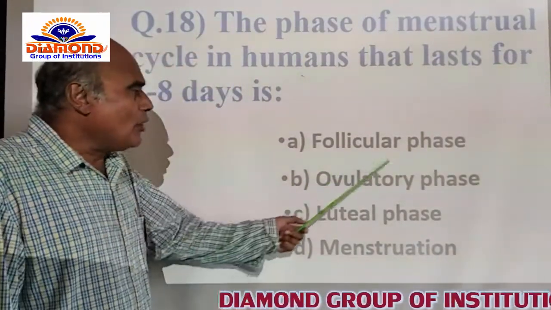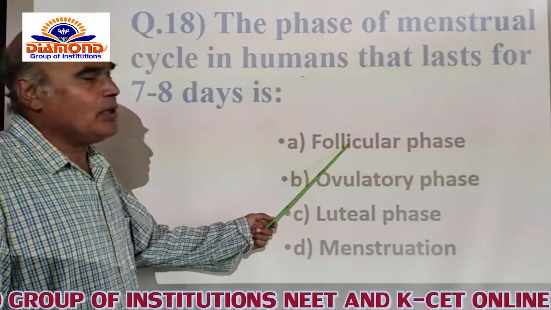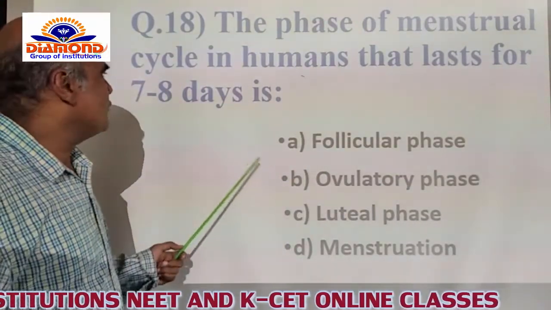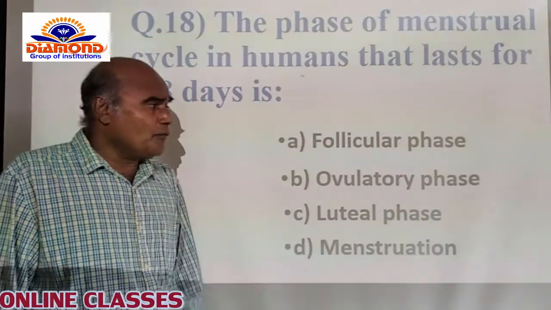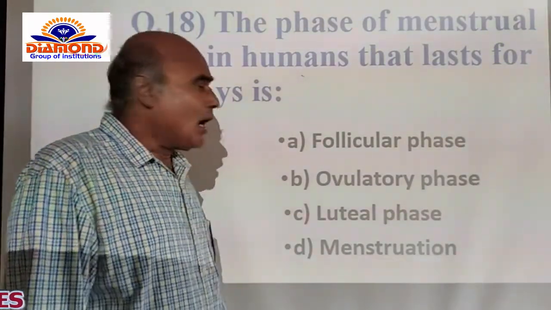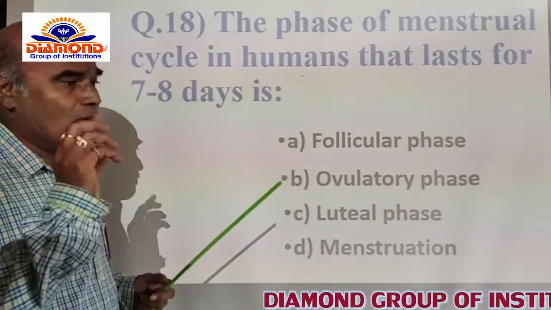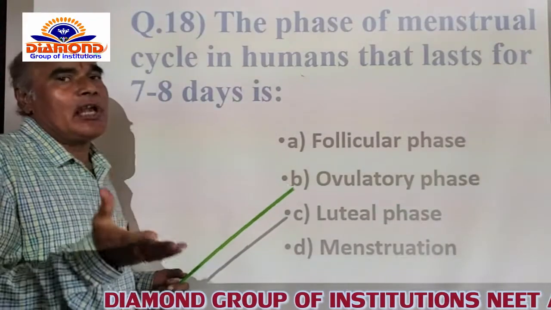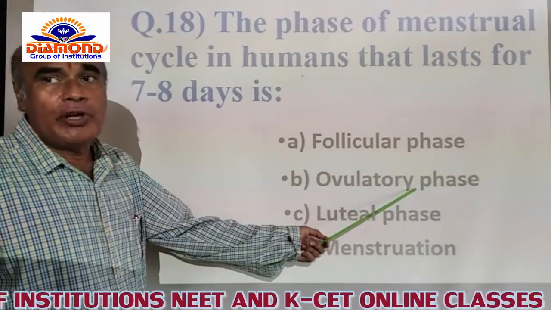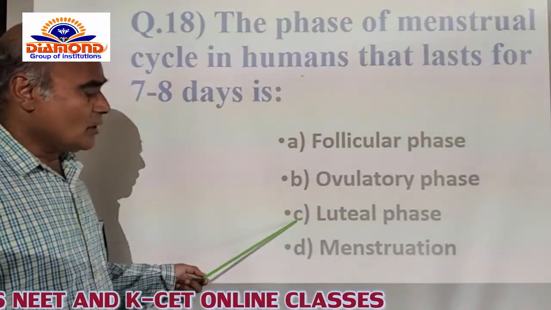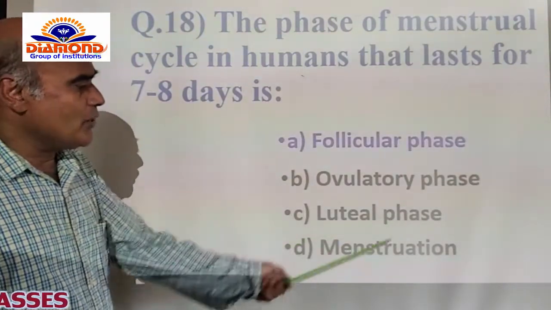And after that, the follicular phase. The follicular phase is the second phase, which will be completed within 7 to 8 days itself. And after that, the ovulatory phase. The ovulatory phase is one of the specific parts and can last between the 9th to 16th days, particularly around the 14th day of the menstrual cycle. There is a release of ovum itself. That is called the ovulatory phase. And after that, from the 15th or 16th onwards till the 28th day, the luteal phase is present.